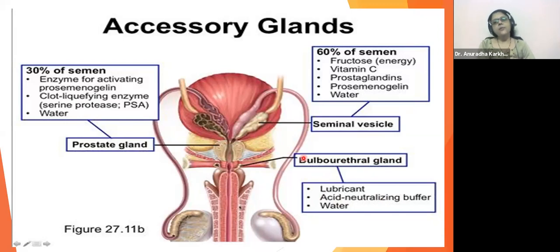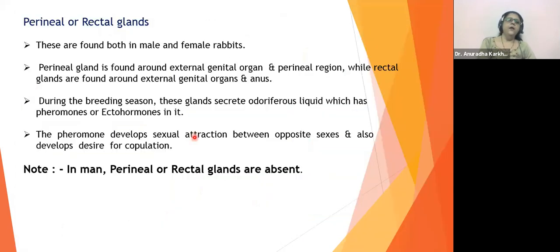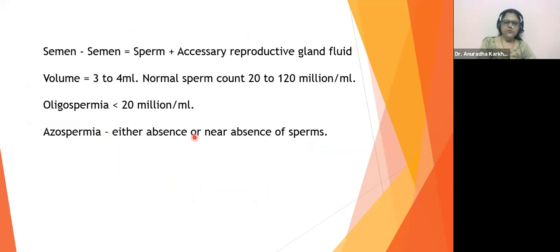Prostate, there is only one, my dear, I told you above also. The prostate is only one, that single yellow-colored unit at the back is the prostate. It is one single. Cowper glands are two, seminal vesicles are two, ampulla are two. I've already told you, bulbourethral and Cowper is the same. Okay, so forget about this. This is not in your syllabus, so don't worry about it. I'll delete that slide eventually.